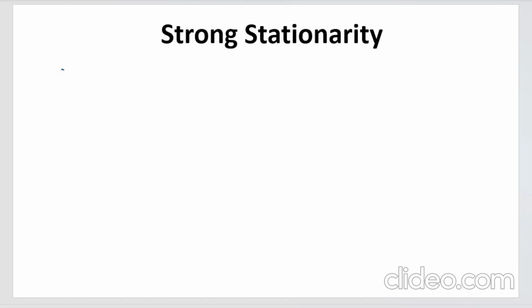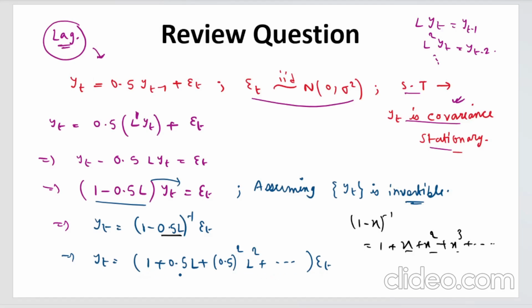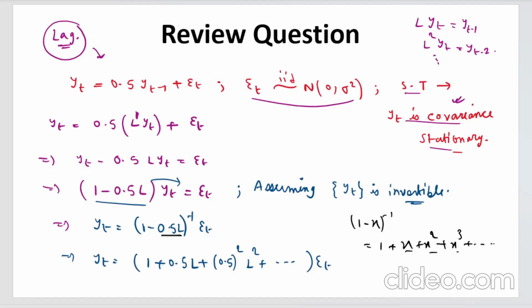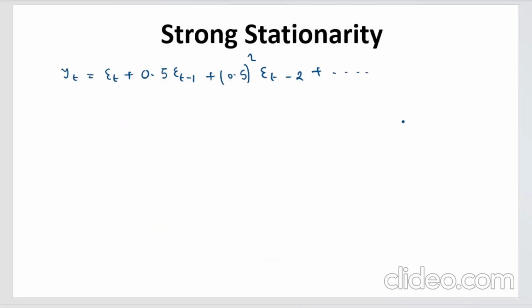So what you can write, yt is epsilon t plus 0.5 epsilon t minus 1 plus 0.5 square epsilon t minus 2, and so on and so forth, right? This is what you have from here. Epsilon t, 0.5 epsilon t minus 1, 0.5 square epsilon t minus 2, so on. So it is an infinite series.